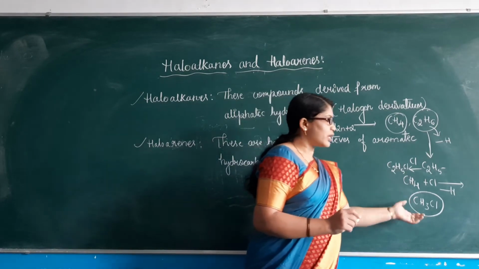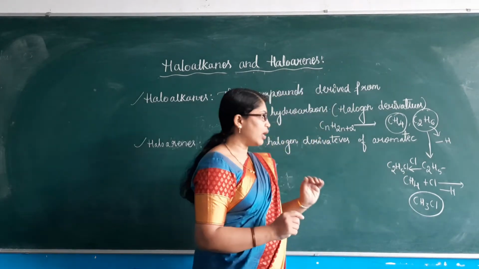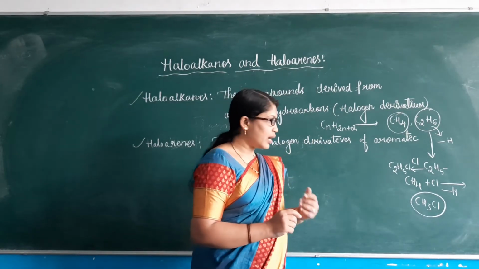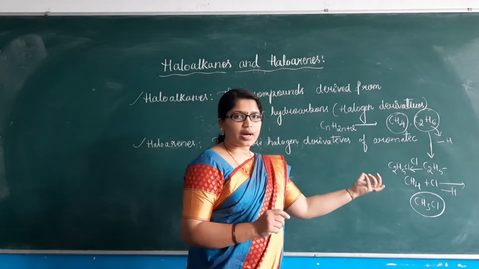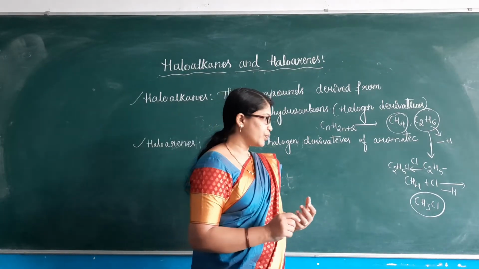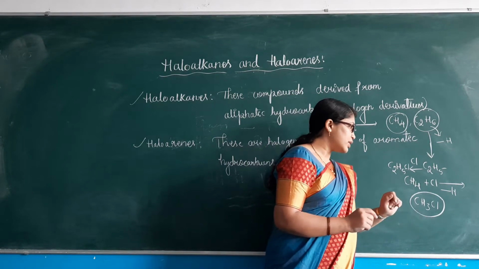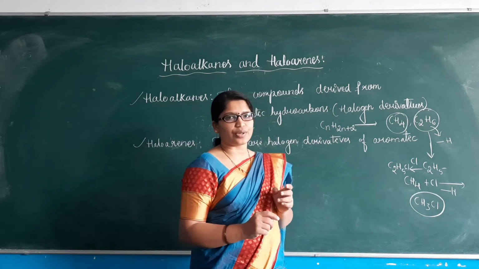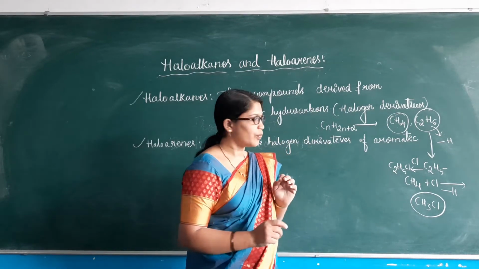Such compounds are considered haloalkanes. They are derived from aliphatic hydrocarbons, so haloalkanes are halogen derivatives of aliphatic hydrocarbons.